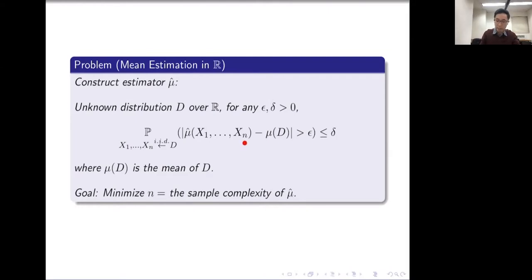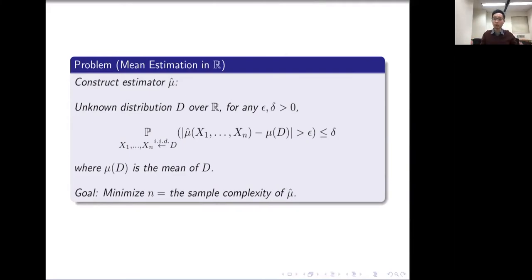Suppose we're given n independent samples drawn from some unknown distribution D over the real numbers. The problem is to estimate the mean of the distribution to within additive error epsilon, failing with probability at most delta. And the goal is to minimize the sample complexity of our mean estimator mu hat, namely the number of samples n required to satisfy this epsilon-delta guarantee.